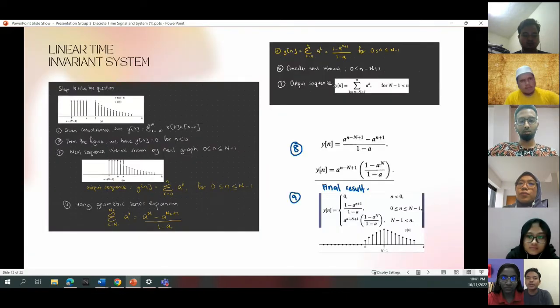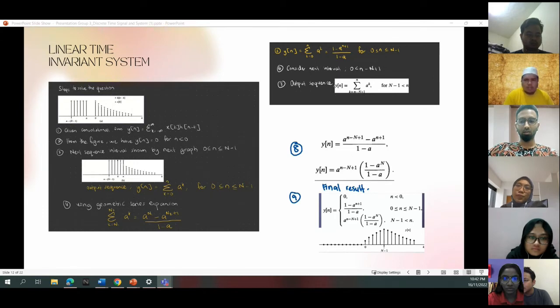For example, for a linear time invariant system, the given convolution sum is y[n] equals the sum over k equals negative infinity to infinity of x[k] h[n minus k]. From the figure we have y[n] equals 0 for n less than 0. Next, the sequence interval shown by the next graph is 0 less than or equal to n less than or equal to N minus 1. So the output sequence y[n] is the sum from k equals 0 to n of a to the power of k, as in this graph. Step number 4, using the geometric series expansion.